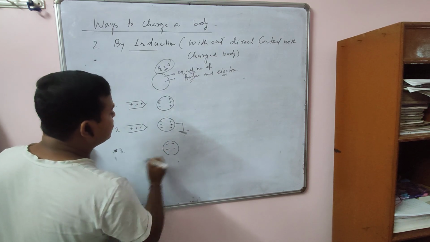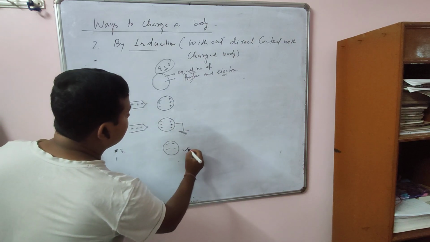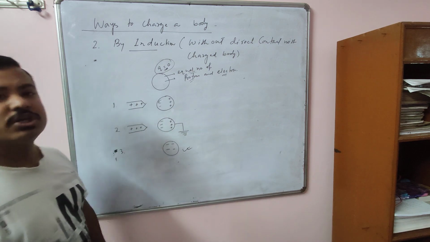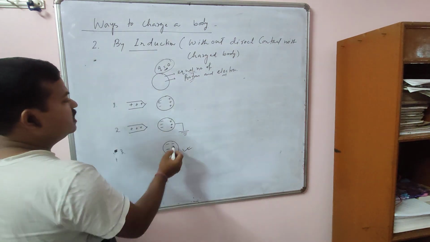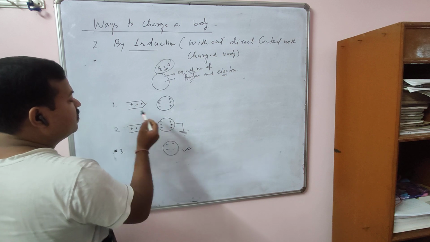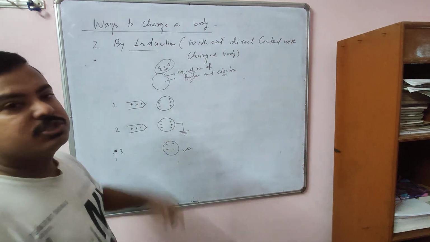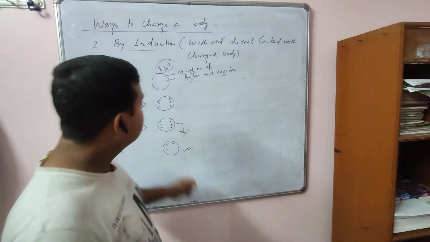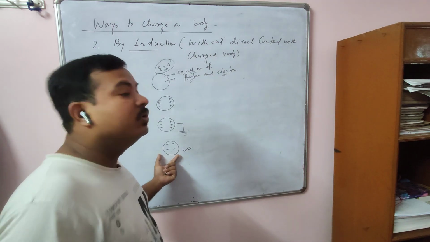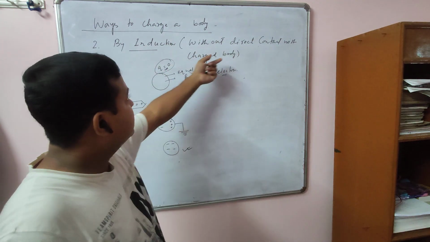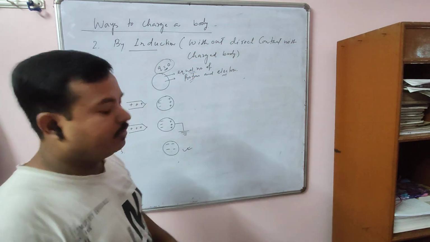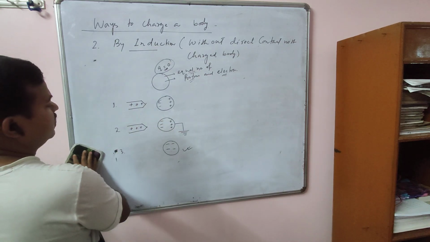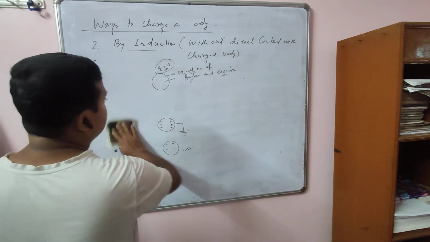Only negative charge. So now this body, before you see it the charge is 0, now it is a negatively charged body. So here you see this body is negatively charged without contacting this charged body. So this process is called what? Induction. So here we can charge a body without contacting a charged body. Okay, we can charge an uncharged body without direct contact with a charged body. So this is called charging by induction.